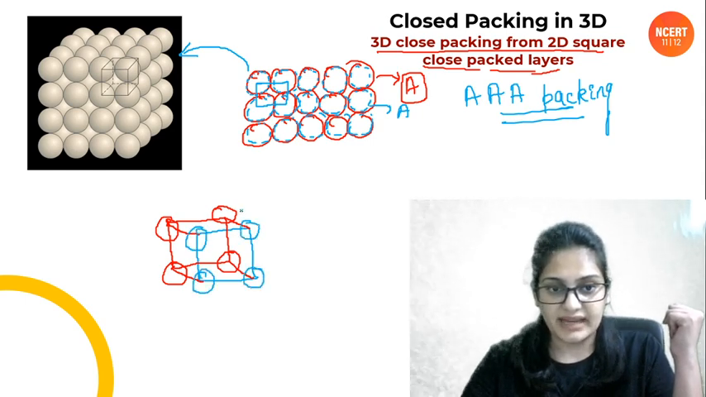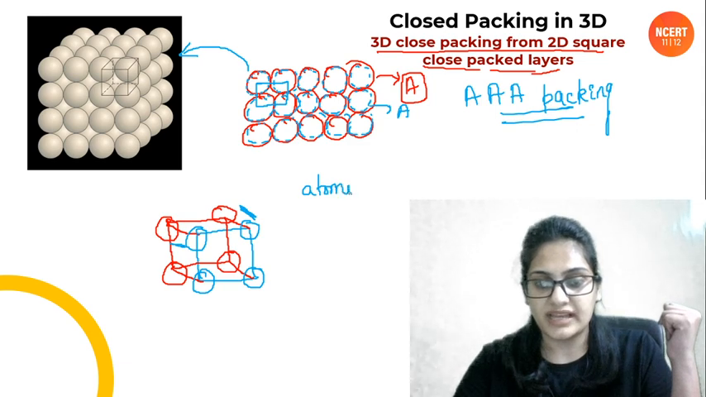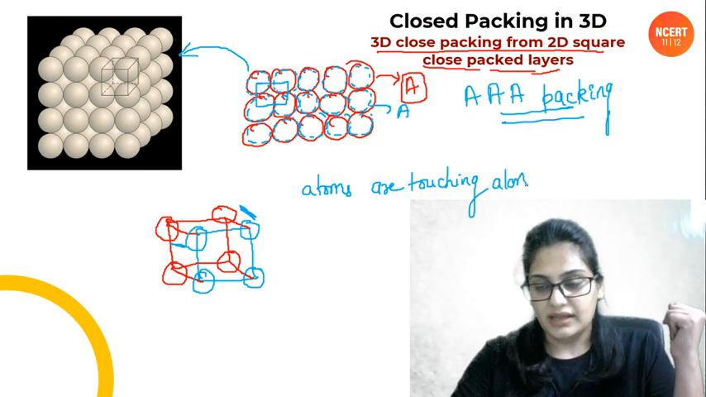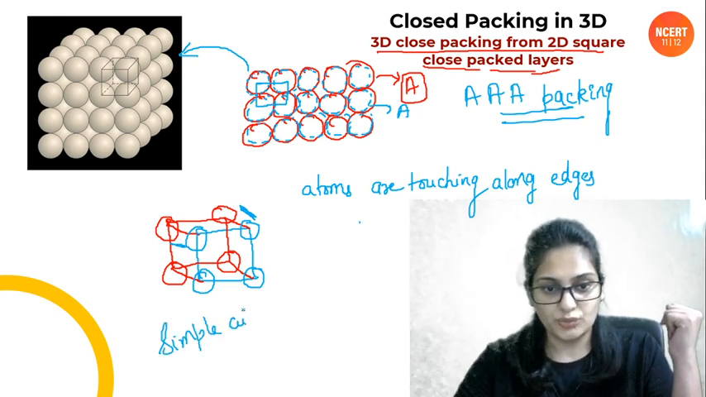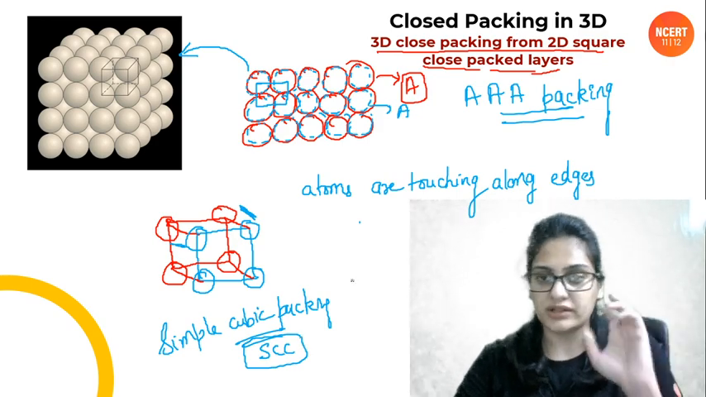These both atoms are touching each other. So basically atoms are touching along the edges. So this is nothing but simple cubic packing, SCC. And if you remember, we have already done it, so we are not gonna repeat it.